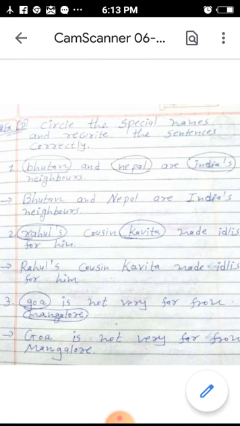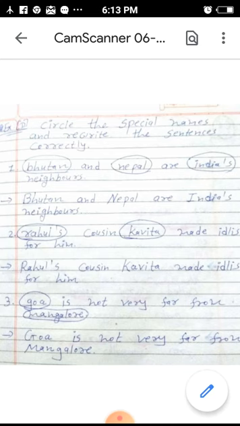Then the second one, Rahul's cousin Kavita made idlis for him. Here the name of one boy is Rahul, and one girl is Kavita. Those are special names, but capital letters are not given here. So you have to write that sentence again with capital letters.